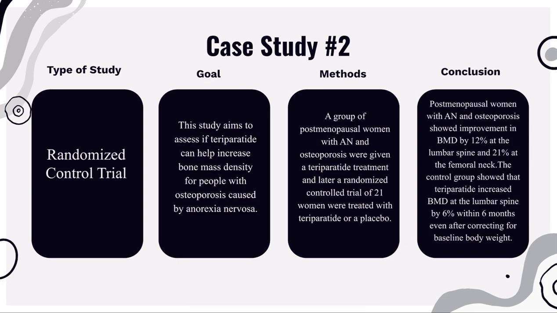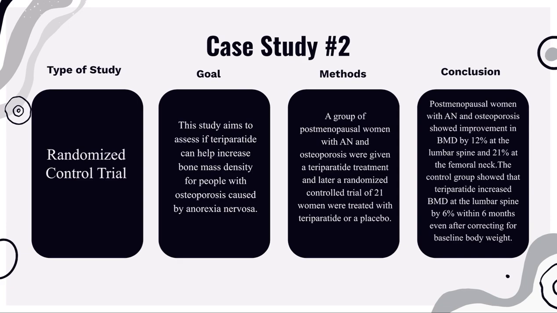My second case study was a randomized control trial, and the study aimed to assess if teriparatide can increase bone mass density for people with osteoporosis caused by anorexia nervosa. A group of postmenopausal women with anorexia and osteoporosis were given a treatment, and later a randomized control of 21 women were treated with teriparatide or a placebo.